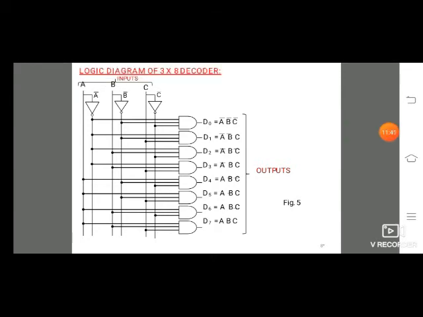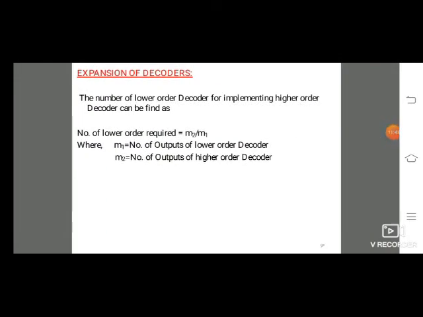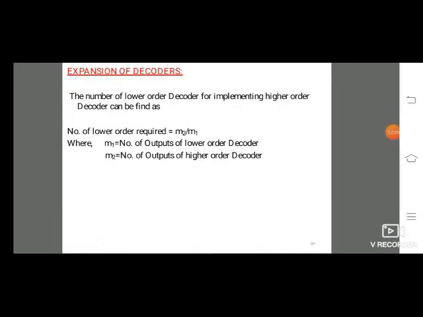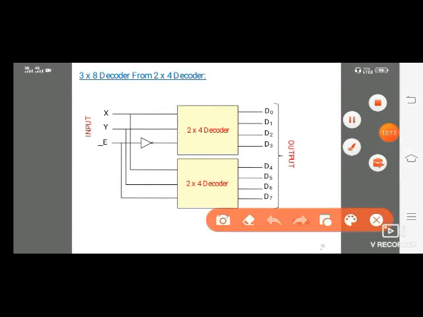Next one is the expression of decoder. Implementing a higher order decoder using lower order decoders: the number of lower order decoders required is M2 by M1, where M1 is the number of outputs of the lower order decoder, and M2 is the number of outputs of the higher order decoder. This is our expression of the decoder formula. This is very important from the exam point of view. This question is frequently asked in J&K, and also from the GATE point of view.